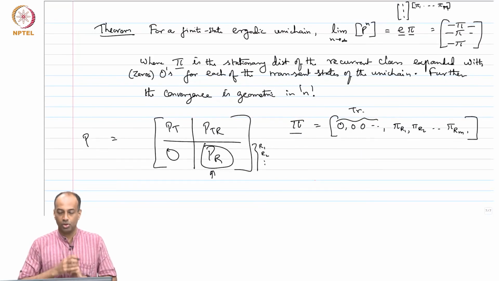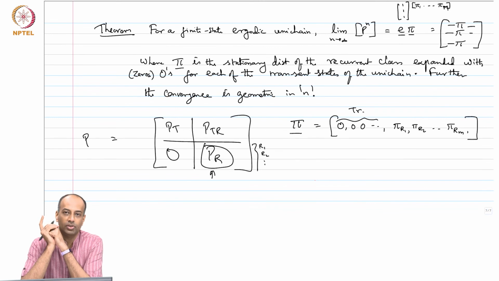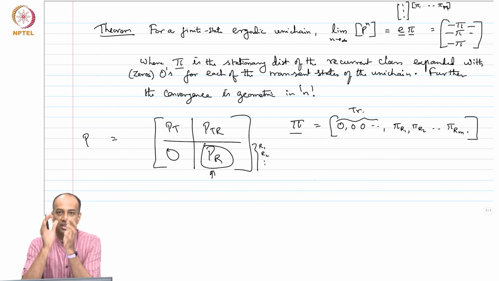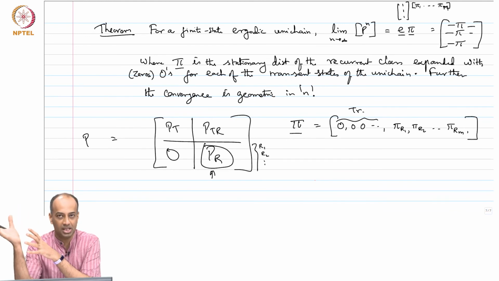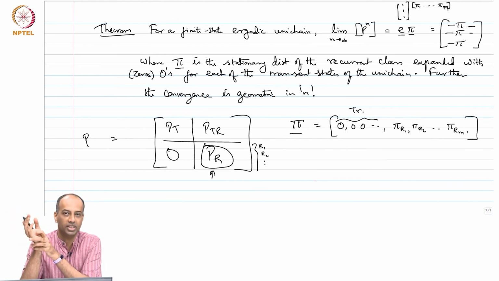So what we have shown is that if you have a finite state DTMC which is an ergodic unichain, in other words a single recurrent aperiodic class plus possibly some transient states, then the long-term behavior is that P^n, the n-step transition probability matrix, converges to a stationary vector, which is a solution to pi equals pi P. So this is where we have answered A3 in what we wrote down. We stop here for today.